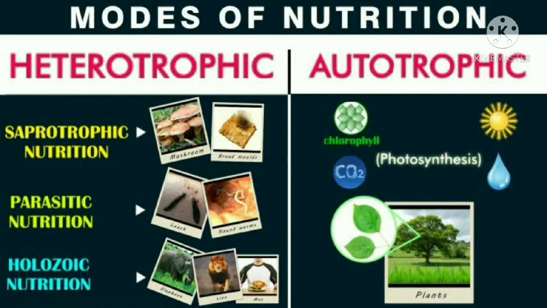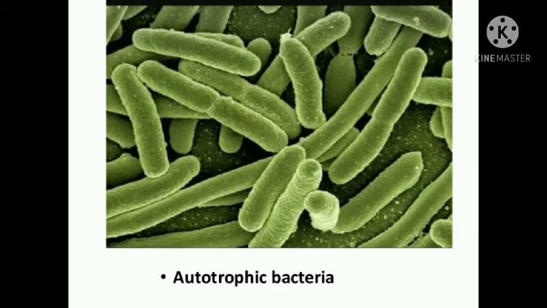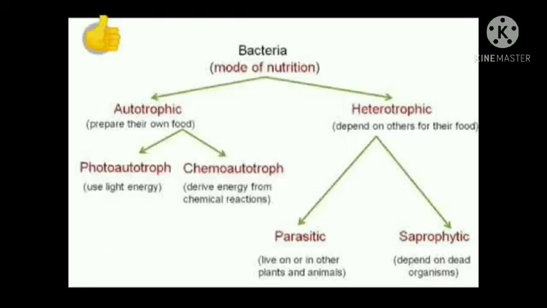So, dear students, today we will study the classification of bacteria according to their mode of nutrition. On the basis of mode of nutrition, there are two types of bacteria, that is autotrophic and heterotrophic. You must have studied the term autotroph, that means those organisms that can prepare their own food by themselves.